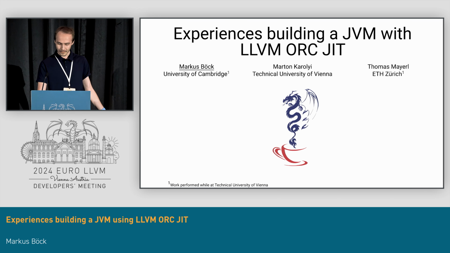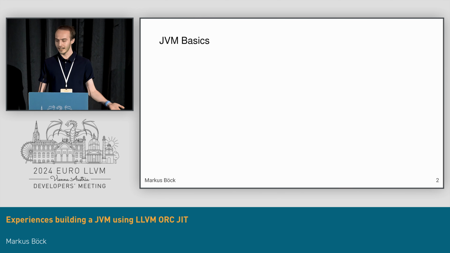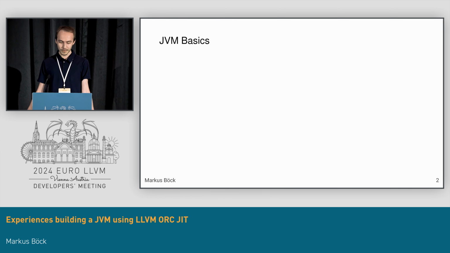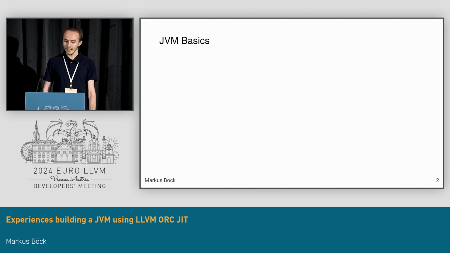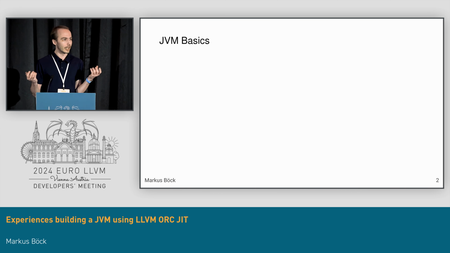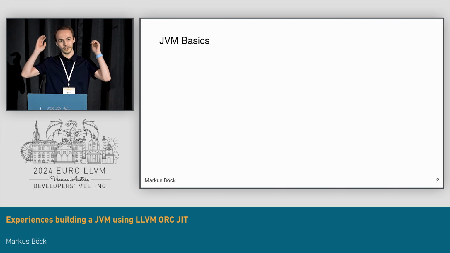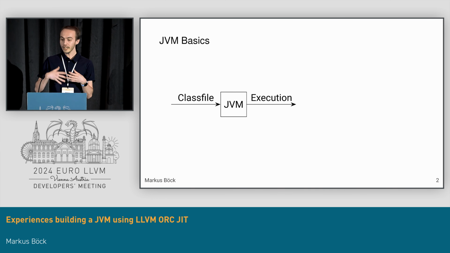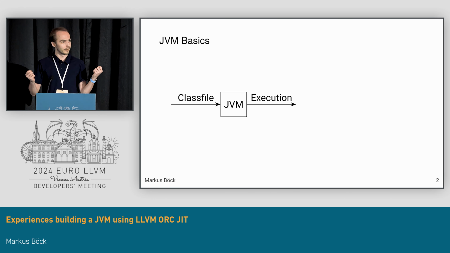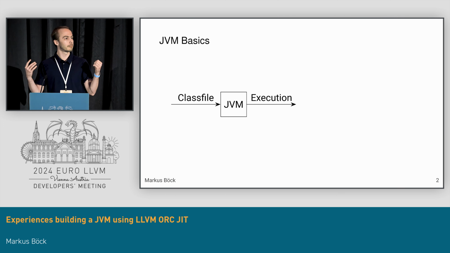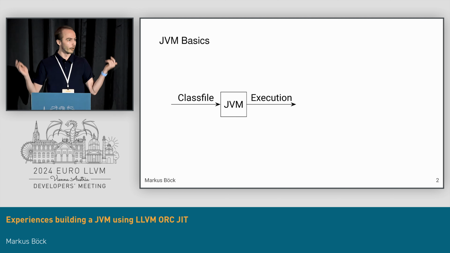So as a basics thing, for those not familiar, which is hopefully not a lot, what is a JVM? JVM spelled Java virtual machine. It's basically the core of this compile once and run anywhere promise that Java has, right? So you have your Java source code, and you compile this Java source code to a class file. And using the JVM, you can then execute this class file. So any platform that has a JVM available to it, you can just ship your class file. They run it on their JVM, it works, hopefully.